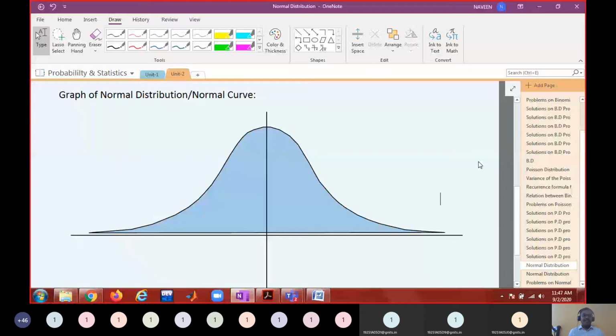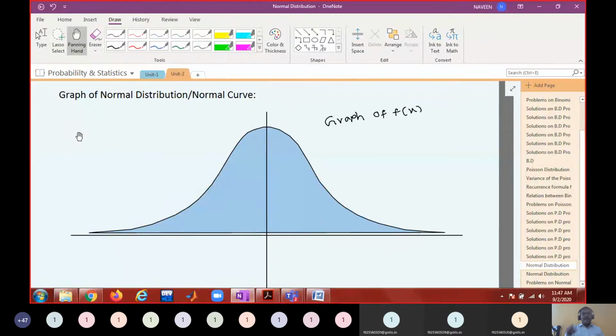This is the graph of f of x. This graph of f of x, we are calling it the normal curve. So we are trying to understand the properties of this normal curve, how the shape of this normal curve looks.